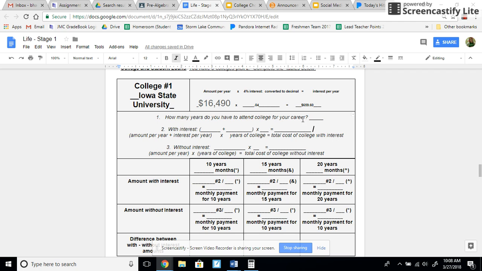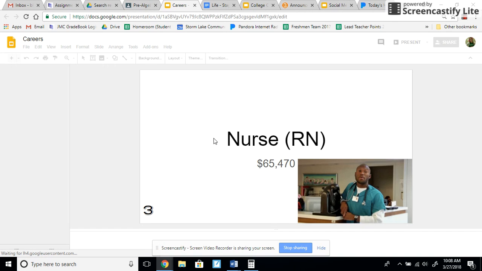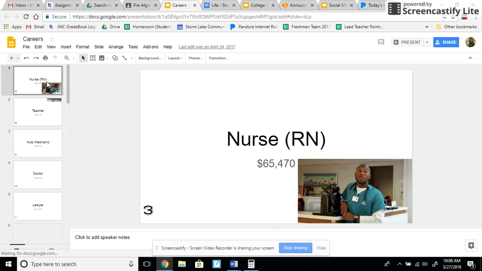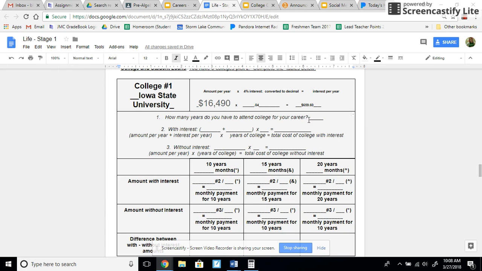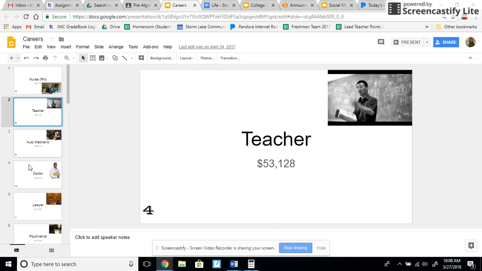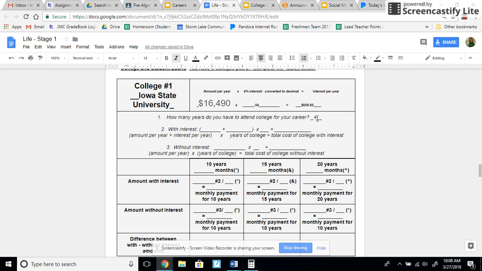How many years did you attend college for your career? If you go back to Google Classroom, go down to careers, and I'm going to find a teacher, okay? So don't forget that this amount right here is the number of years. So teacher, 4 years. So I'm going to put the number 4 here from this. So if you're a doctor, you're going to put number 11 here.